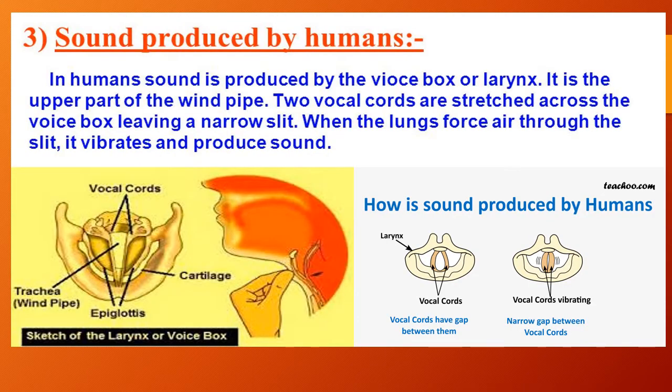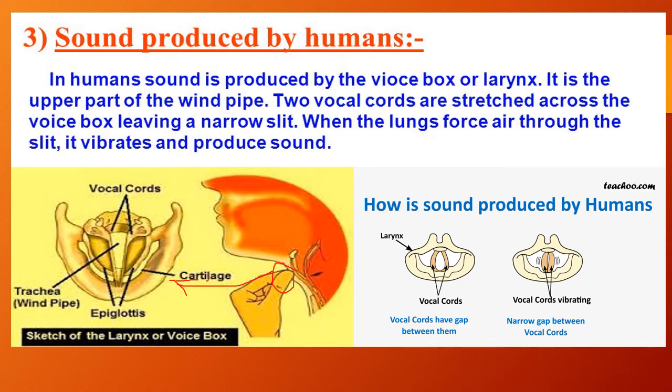Sound produced by humans. Children, in humans, sound is produced by the voice box or larynx. Here you can observe the voice box. This is the expanded view of the voice box, inner view.